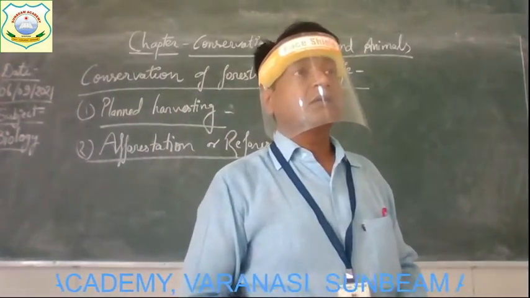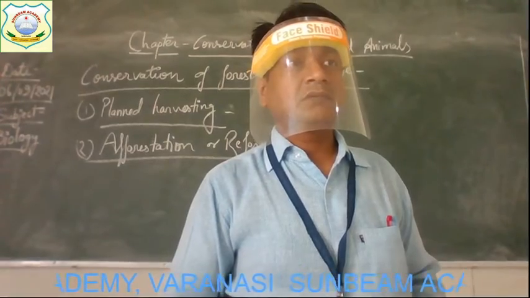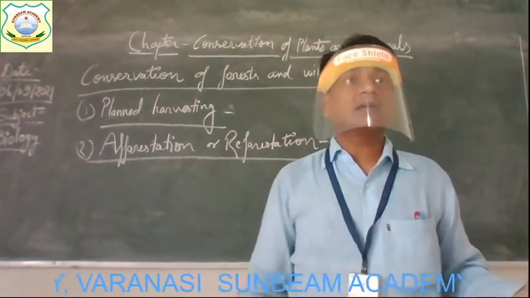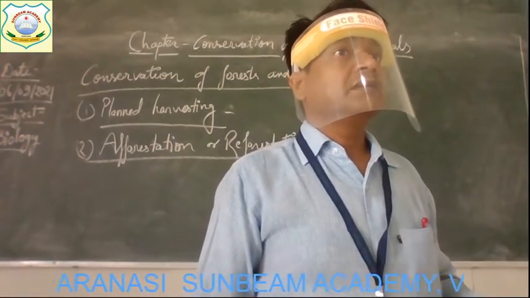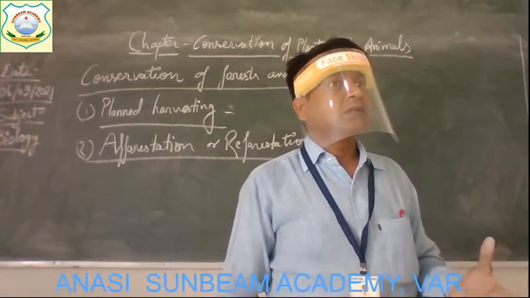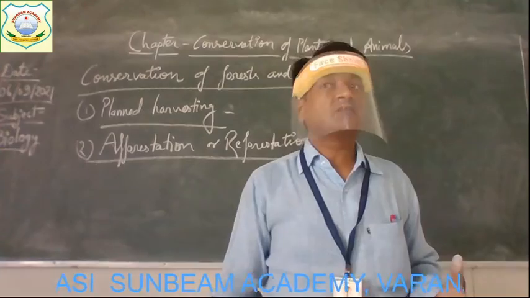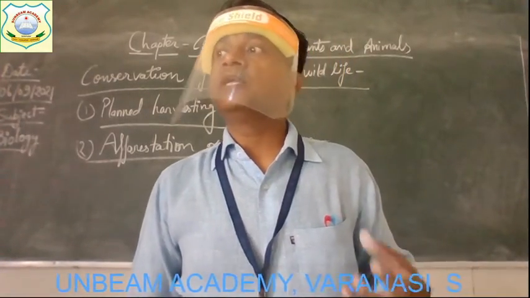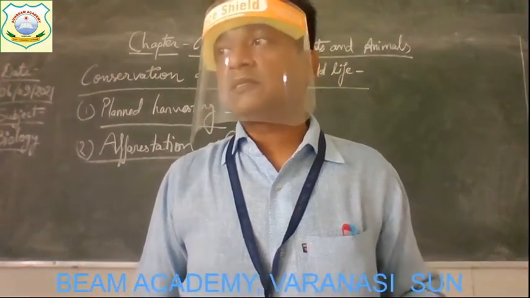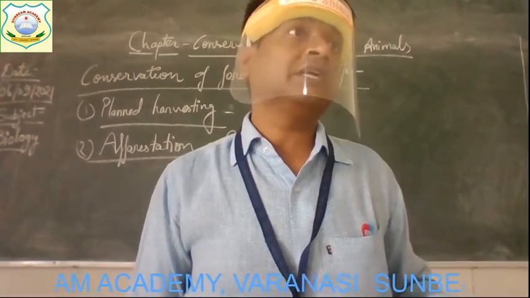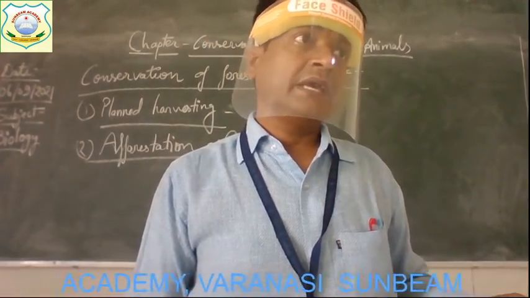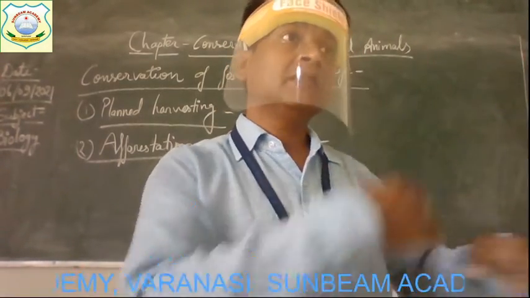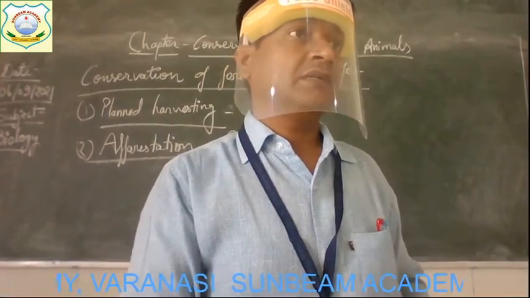Afforestation or reforestation. Children, this is the technique or method by which, in areas that get deforested, we can plant new saplings, new plants. Get it? And the new plants will grow there and again maintain the balance in nature.